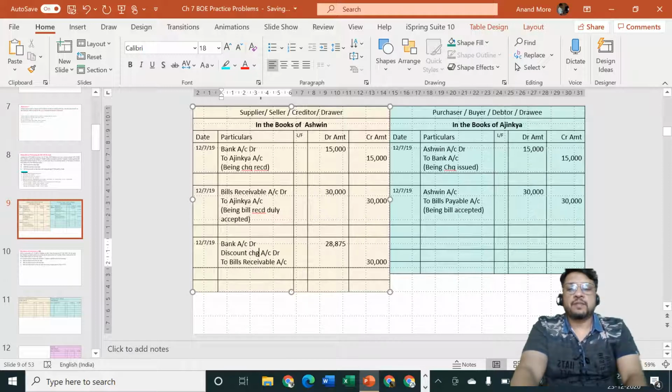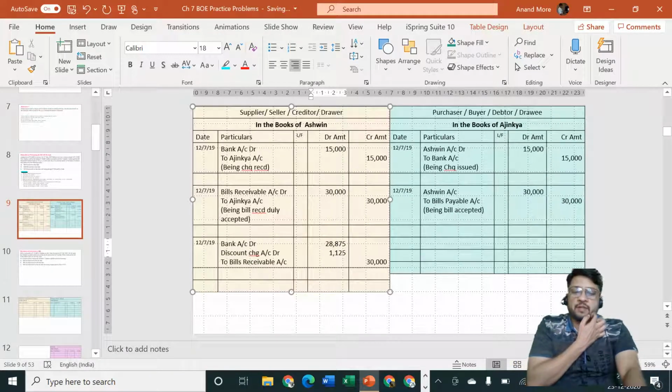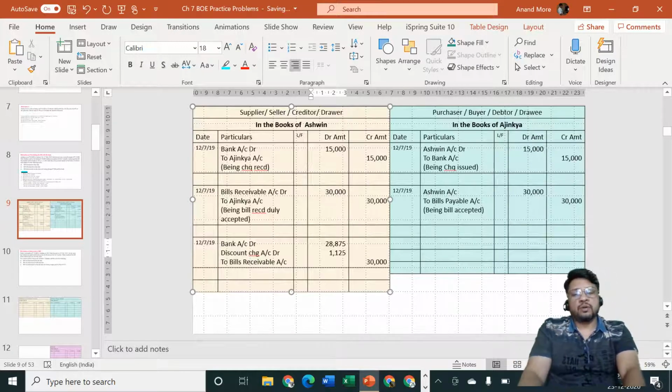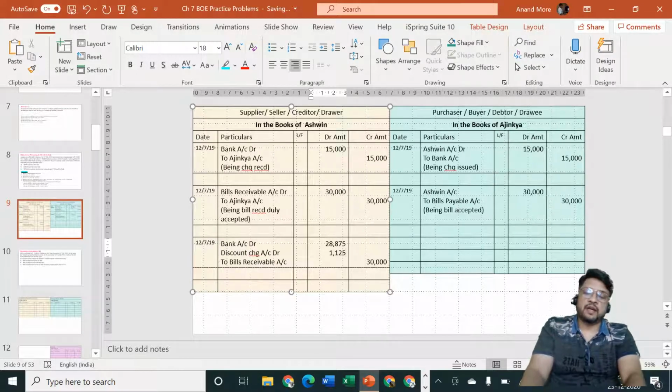This is how I remember the situation: these are not cash discount or trade discounts, but this is a special amount of discount which is charged by the bank. It is actually speaking interest, but it is demanded from the drawer at the time of granting the advance itself. So to distinguish it from the cash discount, or to distinguish it from the trade discount, I am calling it discount charges account.